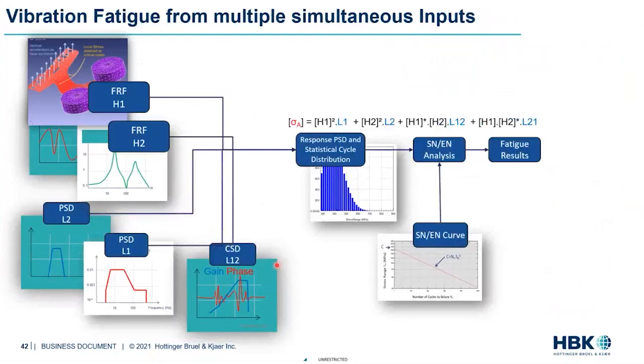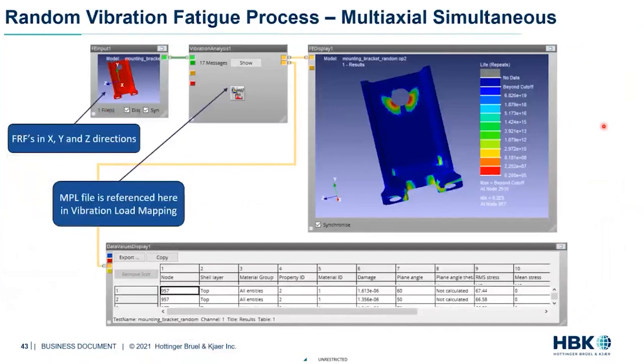And once we do that, we bring in this information like how we did the shaker table setup a short while back. We again get the FRFs for X, Y, and Z. So nothing changes on the FE side. It's still X, Y, and Z independent, but now it is linked to the PSDs and cross PSDs. So the entire 3x3 matrix will be a long equation that will be analyzed behind the scenes, and we would get fatigue life and damages.